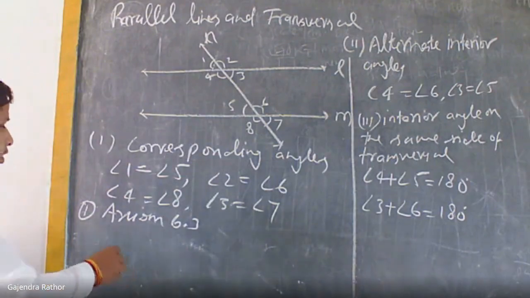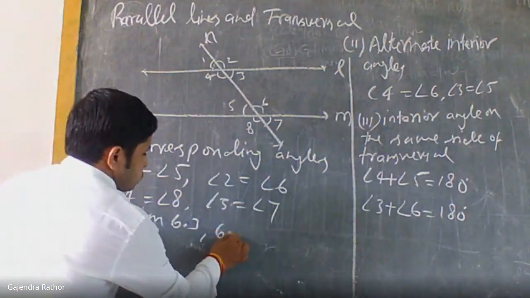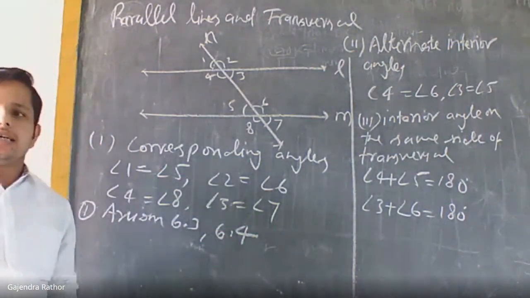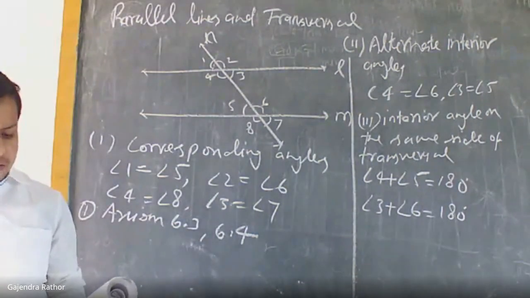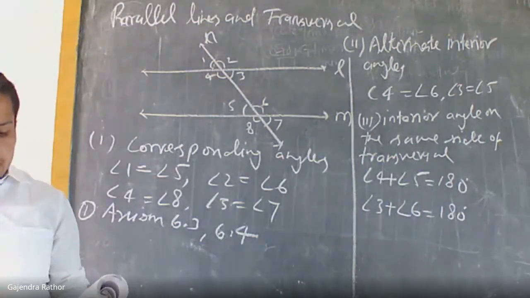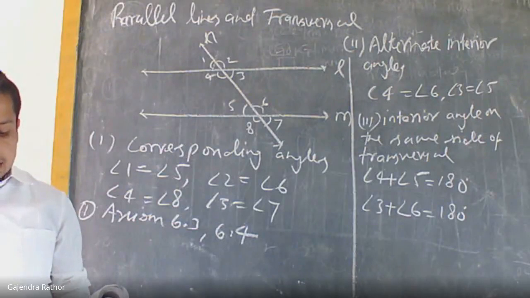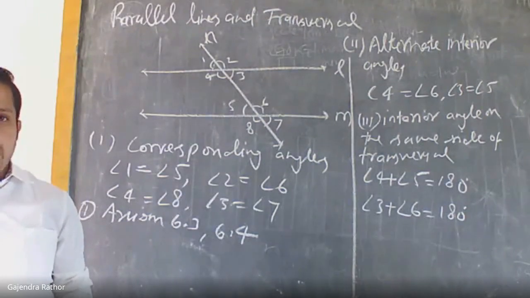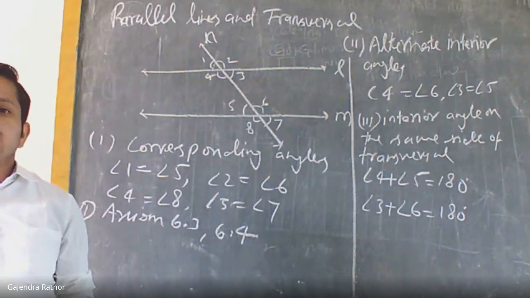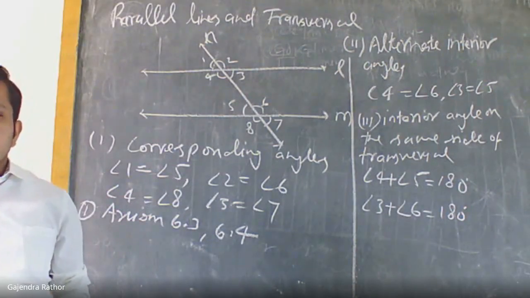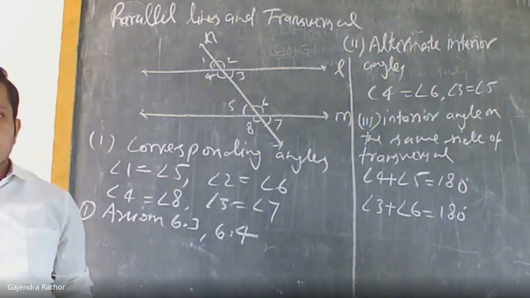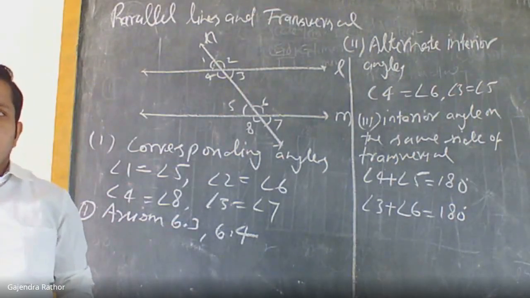The next is 6.4. What is the statement? If a transversal intersects two lines such that a pair of corresponding angles is equal, then the two lines are parallel to each other. So it is the opposite of axiom 6.3. If angles are equal, the lines definitely will be parallel.